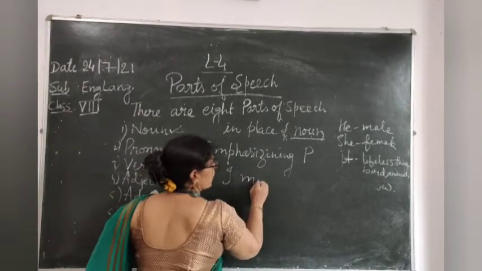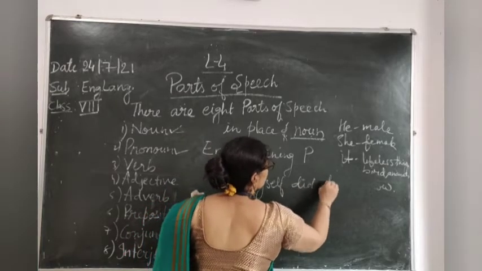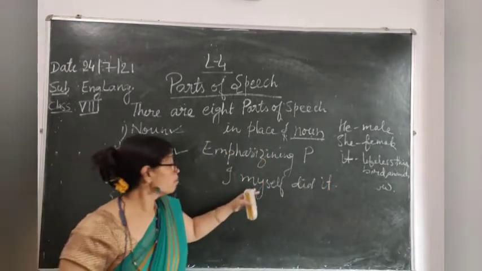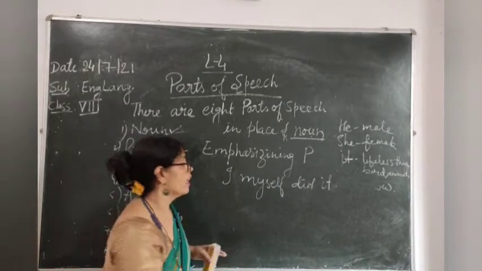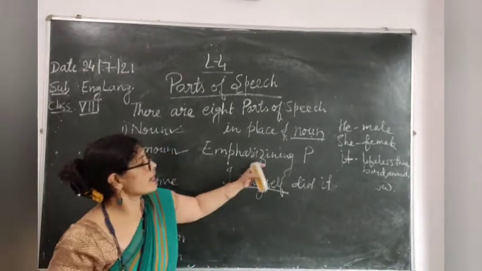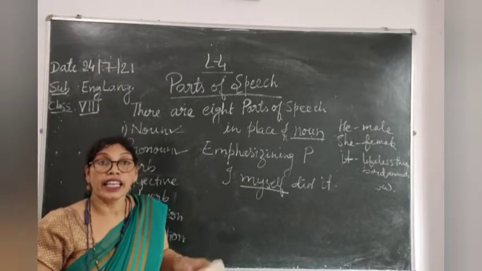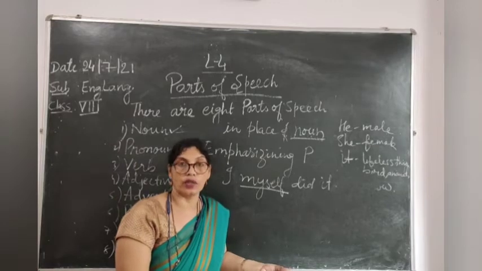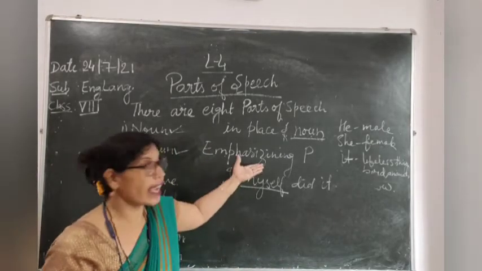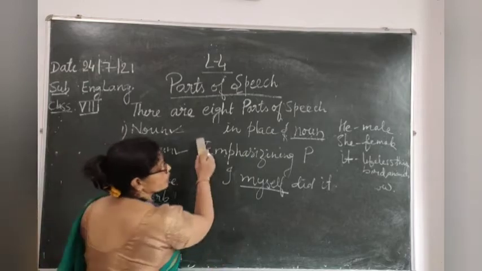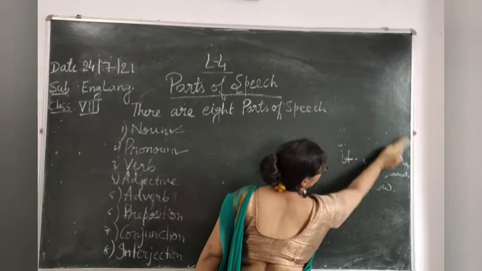I myself did it. यहाँ पे myself जोर देके बोला जा रहा है. So this is called emphasizing pronoun. I myself did it. He himself fell down. So such words are called emphasizing pronouns. Clear? Hope this part is now clear to you.